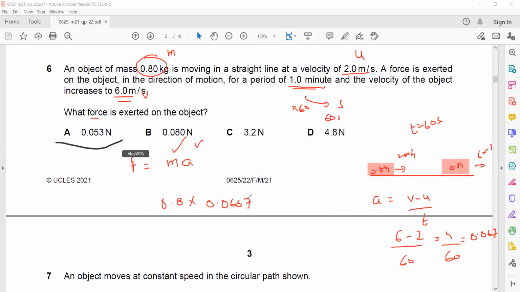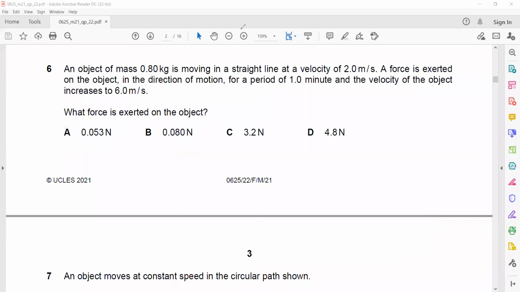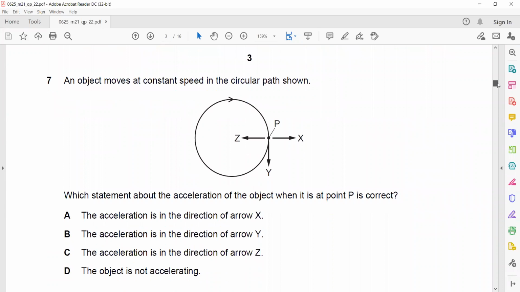An object is moving in a circular path at a constant speed. Which statement about the acceleration of an object? So they mention speed is same. What they mean speed is same? It means if it was moving with 10 meter per second here, here also 10 meter per second, here also 10 meter per second, 10 meter per second. Speed is not changing.